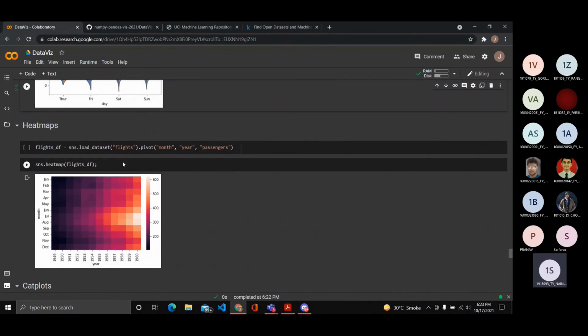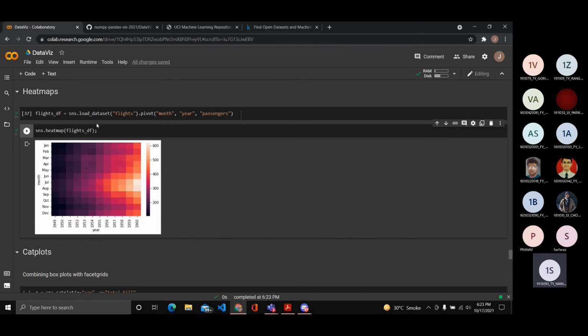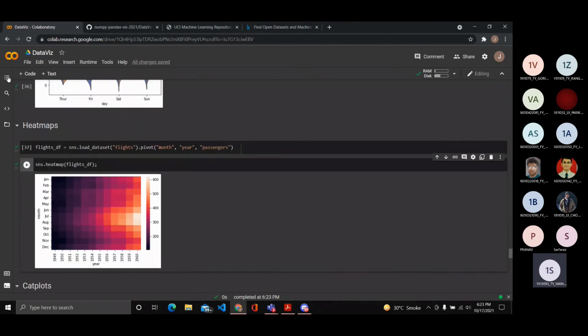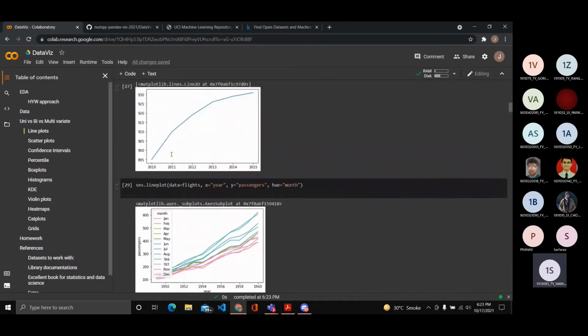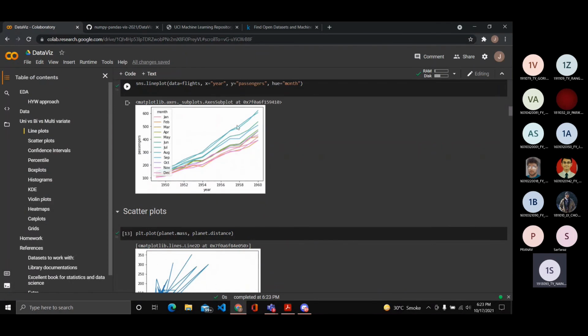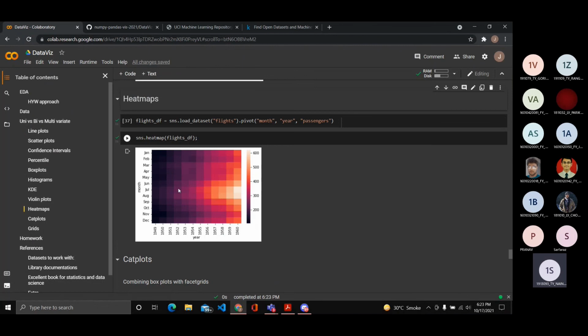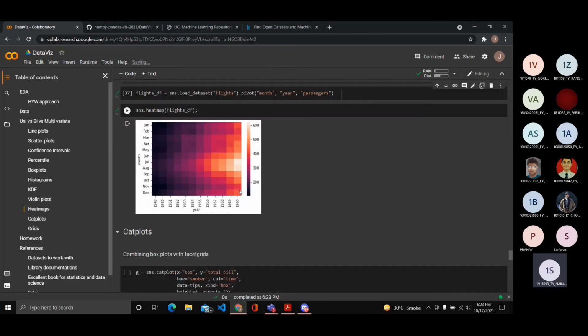I believe Ria has already explained a bit about heat maps. So I'm just loading in this data set, right? We've already loaded in this data set. And I want everyone to understand this. This is a very simple example of a heat map. From this, we can understand, as we did in the line plots, that June and July usually have more passengers. The same goes for the heat map. June and July generally have a lighter shade. That means that they are more frequent.